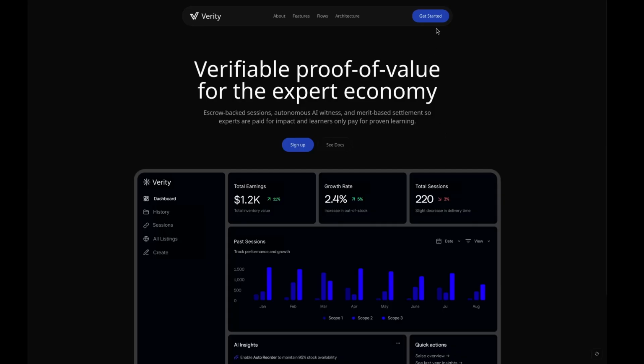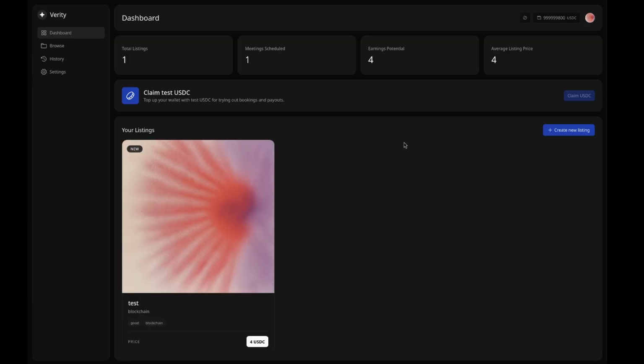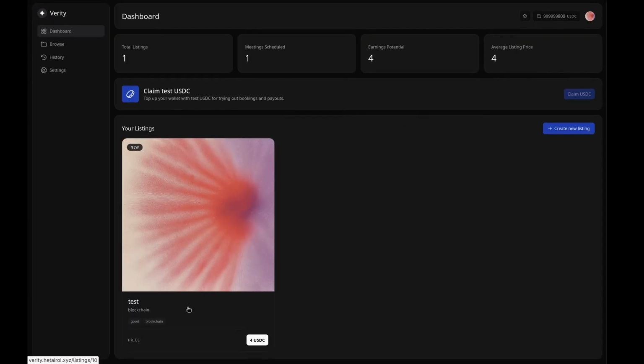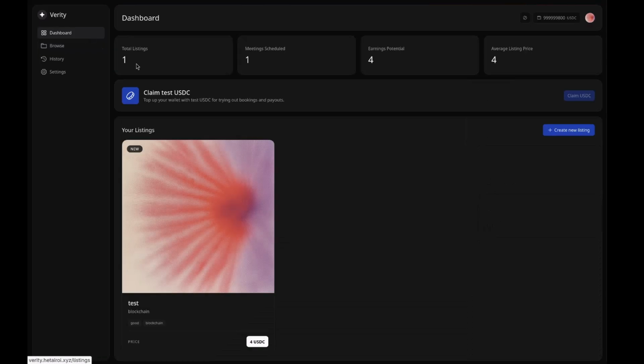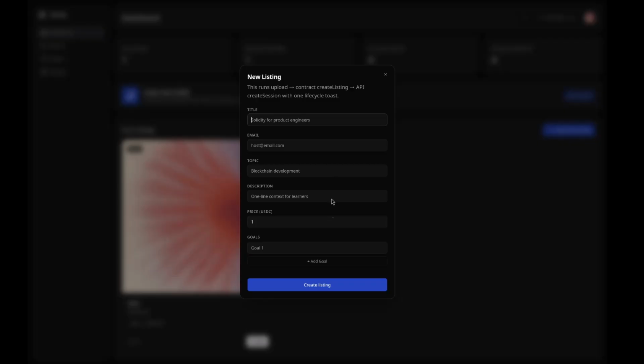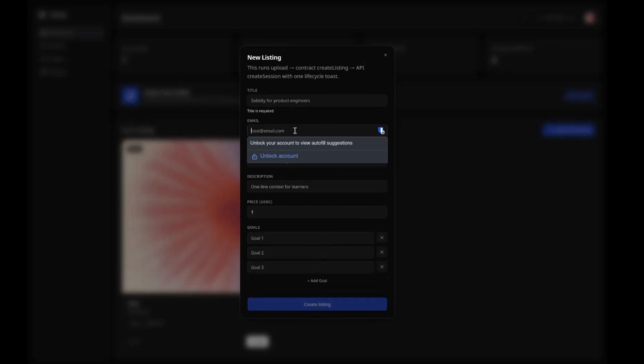So I'll quickly connect my wallet. So I have logged in and this is my dashboard. This is a listing that I made earlier while testing the platform out. This is a meeting that actually happened for this course. So if I wanted, I could create a new listing. It's a very simple form. I define my goals, I write everything, and when I input my email here, the Google Meet is created automatically, and I get an email reminder as well.